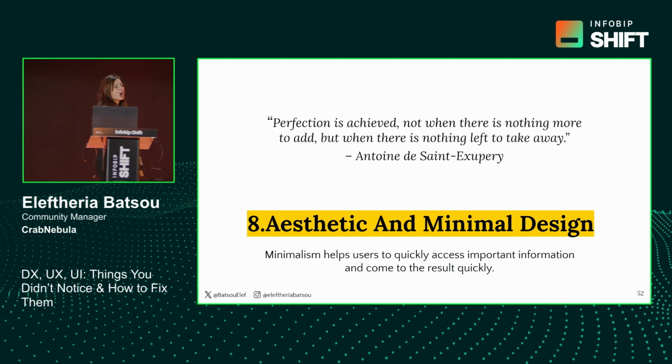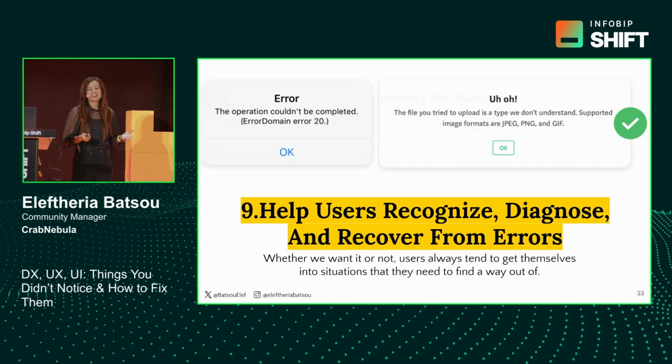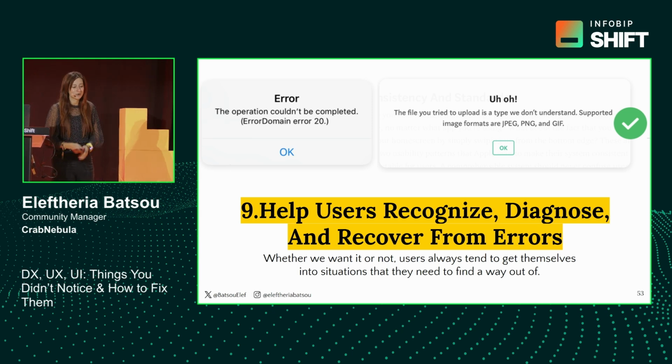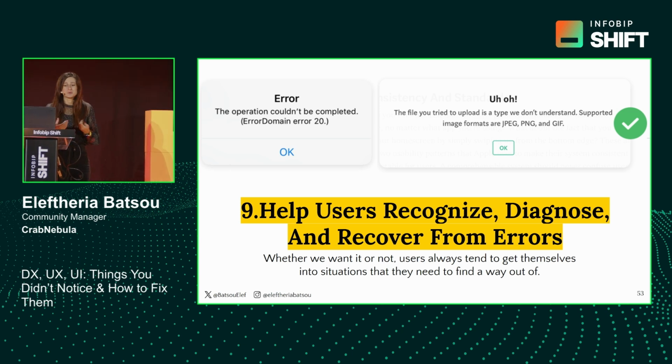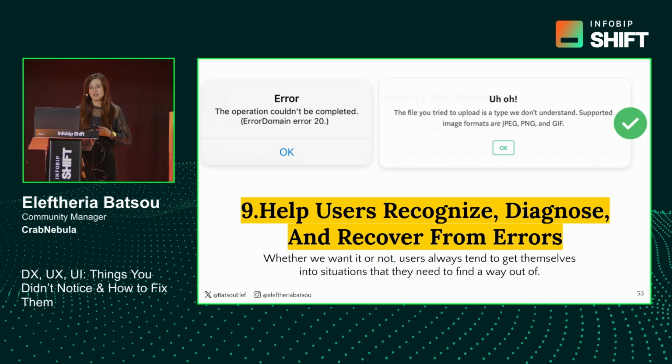Thank you. Okay, the 9th rule is help users recognize, diagnose, and recover from errors. We've been talking about errors a lot. We've already mentioned some of the things. But what else you can do is to help them, not only showing the error, but also mentioning what the issue is and how you can fix them. And I think that I have an example here that is quite good. But I'm not going to read it because I just saw that I don't have a lot of time.